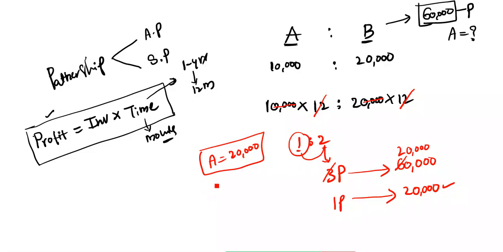No sir, we have to find out the B share. So B is how many parts here? Two parts. One part is 20,000, so the total is 40,000. 40,000 plus 20,000 is 60,000, that is the total profit. And if you observe, both are investing an amount and both are working till the end of the year, so they are called active partners. ఇద్దరు అమౌంట్ ఇన్వెస్ట్మెంట్ చేస్తారు, ఇద్దరు వర్క్ చేస్తారు.